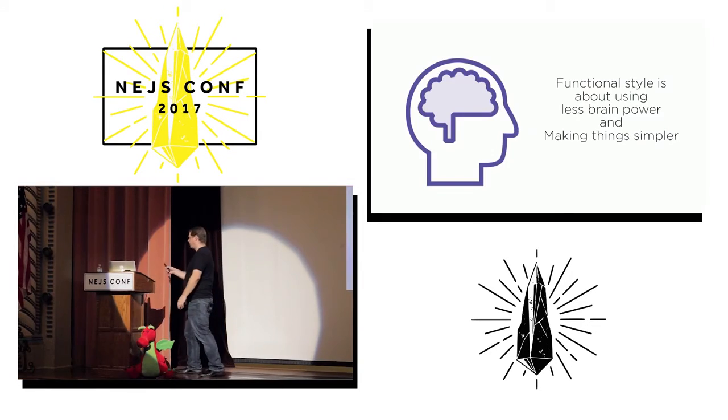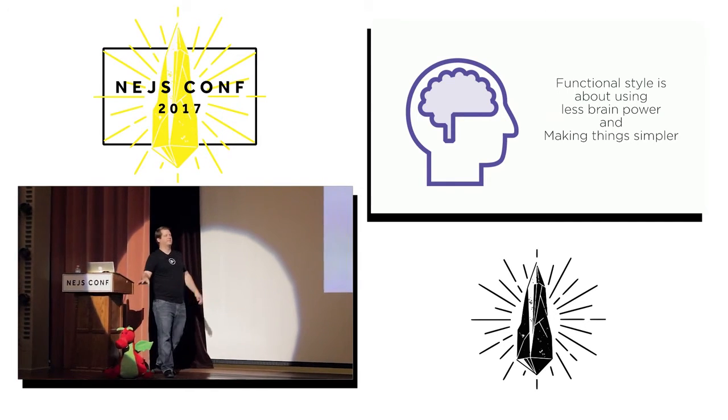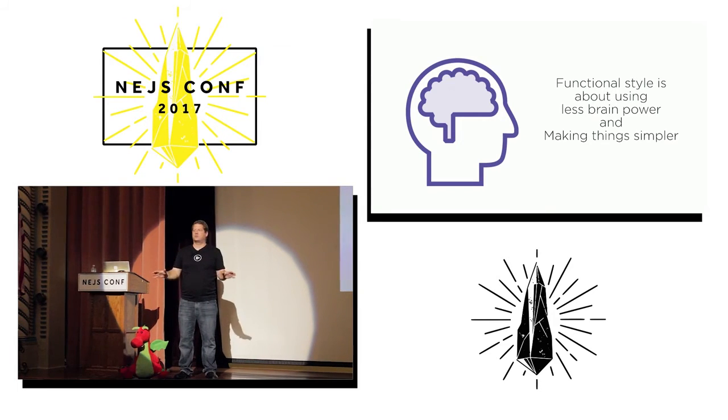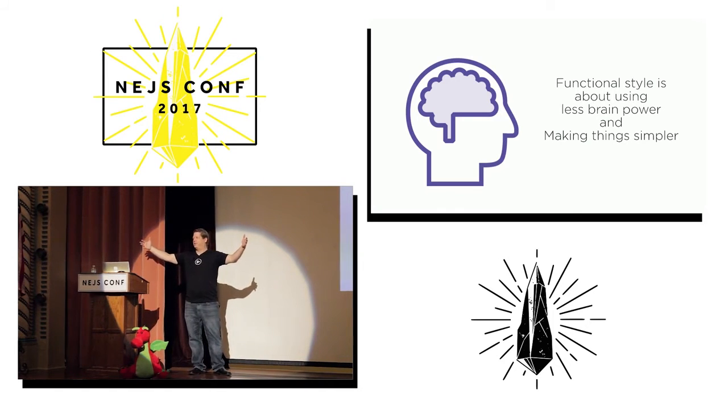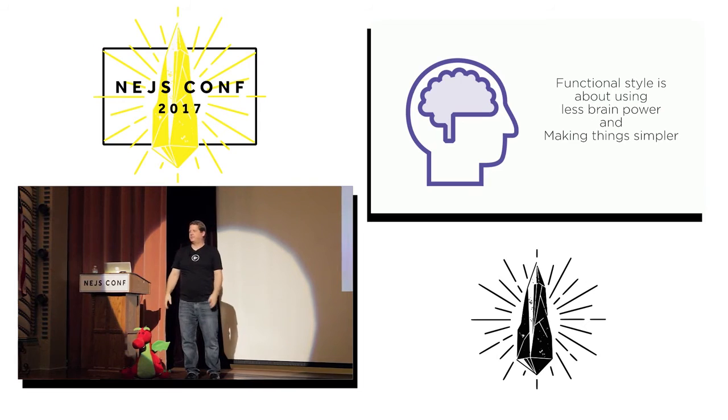All right, so here's what I want to leave you with, because I'm right at time. When you start writing functional style, don't take a React app and say, I need to convert this entire application to the functional style.